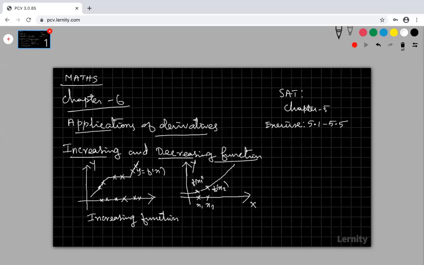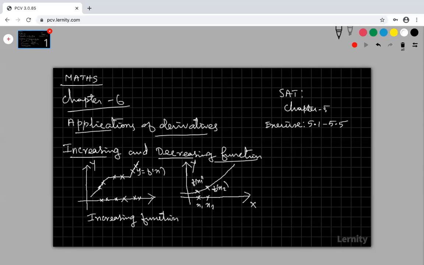Look at that: always my f of x1 is less than f of x2. That means f of x2 is always greater than f of x1. You take any value on this line, and f of x2 is always greater than f of x1. Therefore, this is strictly increasing.